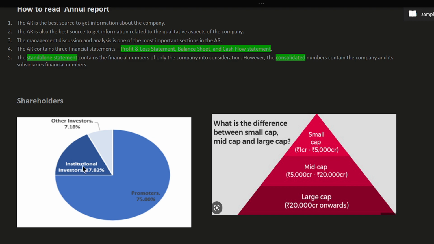Otherwise, avoid those companies where the institutional investors are not there and the promoters are also not there. Otherwise, if the promoters hold less than 40%, then you can avoid those companies.